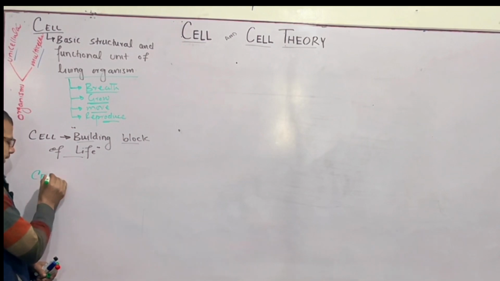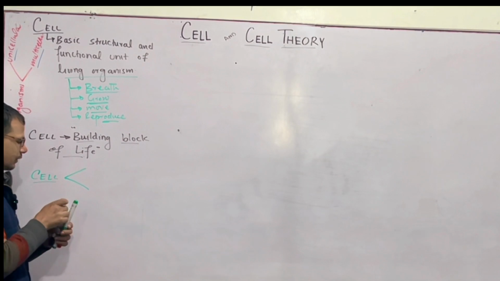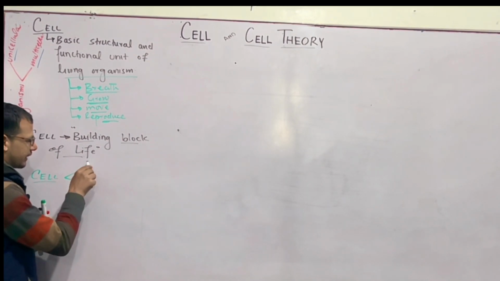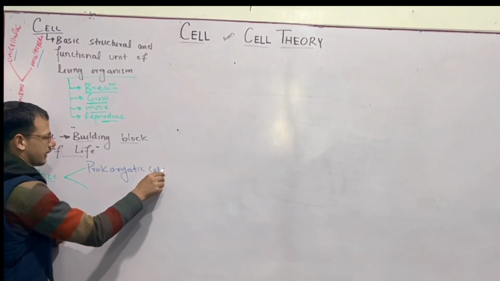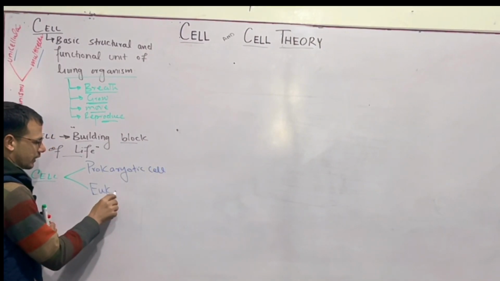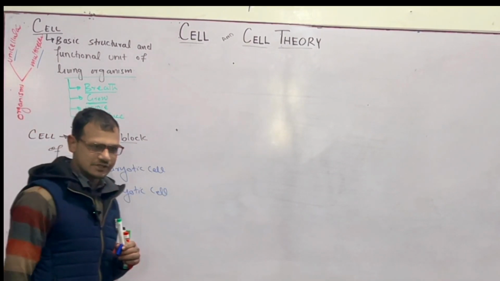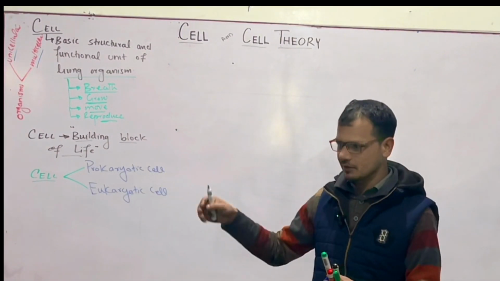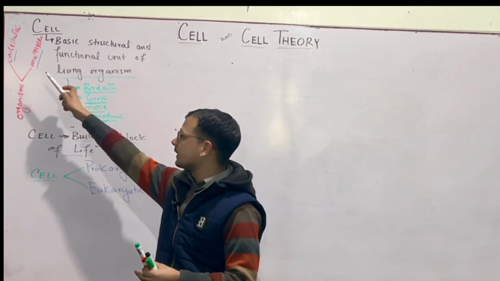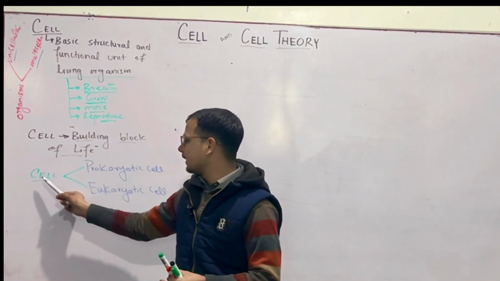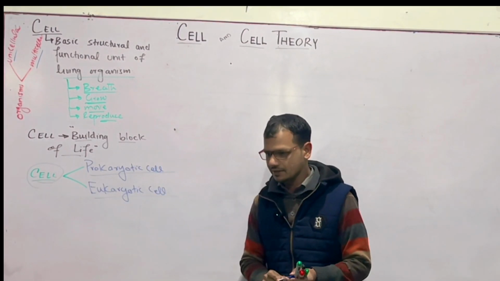For example, cells have broadly two types. The one is the prokaryotic cell and the other is the eukaryotic cell. We can divide cells into different types on the basis of other structure and function, but here, structurally or by cellular organization, we can divide cells into two types: the prokaryotic cell and the eukaryotic cell.